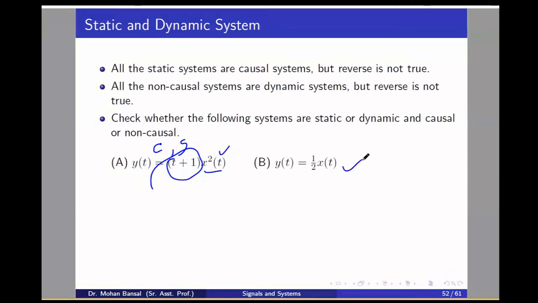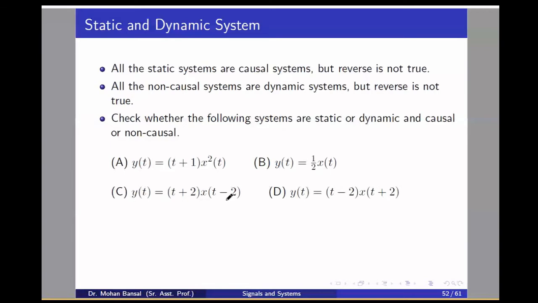Similarly here, y(t) equal to half x(t): causal and static. In the third question, y(t) equal to (t plus 2) x(t minus 2): causal and dynamic. Very good. Are you all following me? In the fourth question, y(t) is equal to (t minus 2) x(t plus 2). Here we can say this is a future value, so non-causal and dynamic.